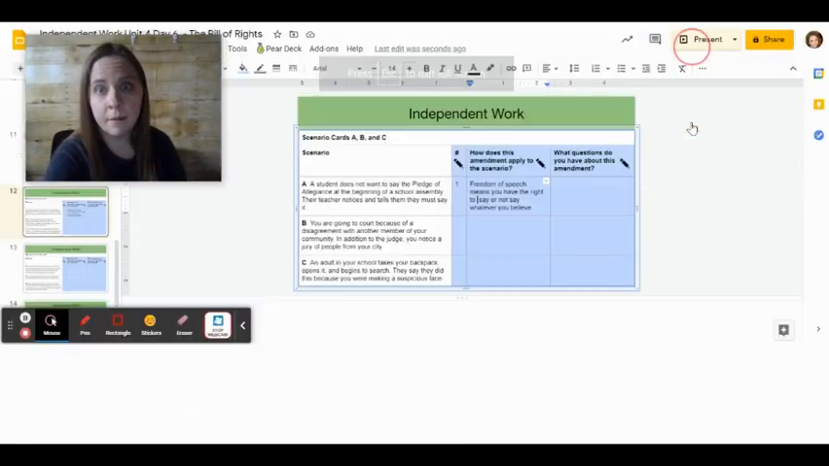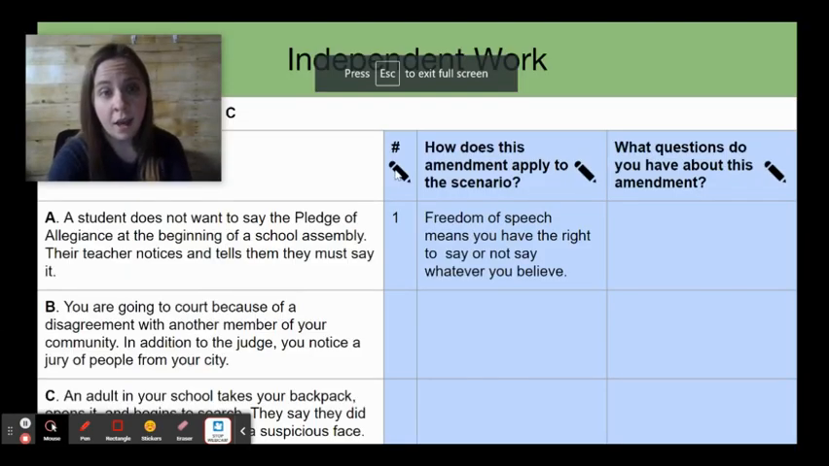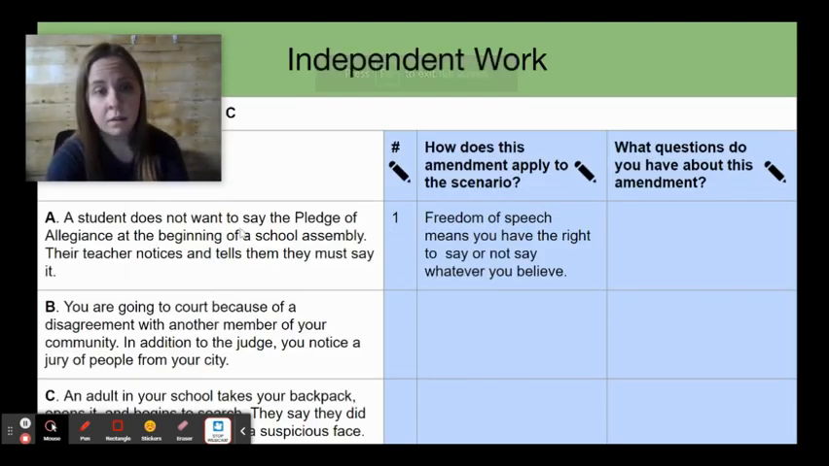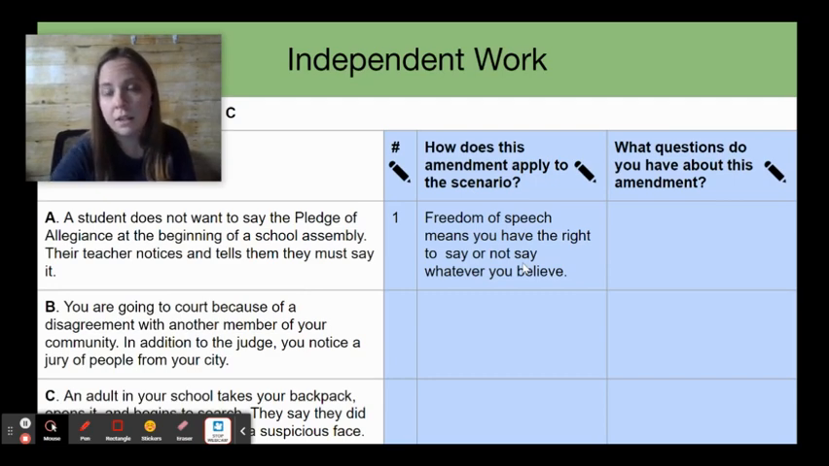So now that I've typed it, I'm going to make it a little bit bigger so we can see. I put the amendment number 1 next to that scenario, and I thought about it, and I think that it applies to the scenario because, again, freedom of speech means you have the right to say or not say whatever you believe. And this student isn't saying the Pledge of Allegiance because they don't have to. They could say or not say what they want to say.